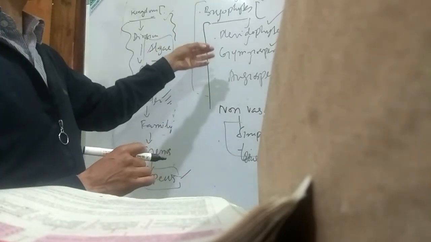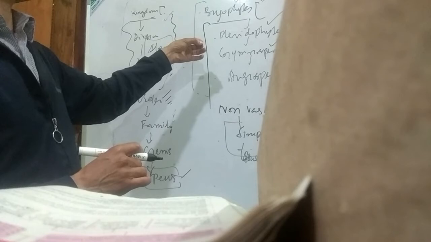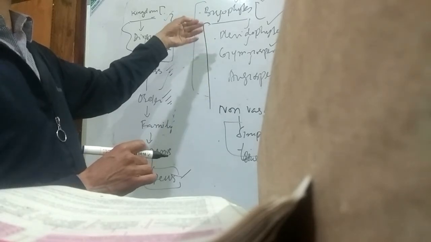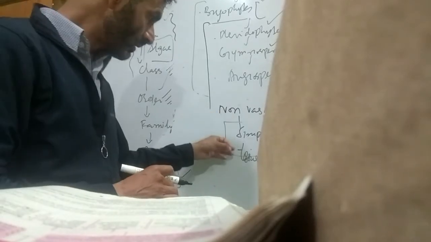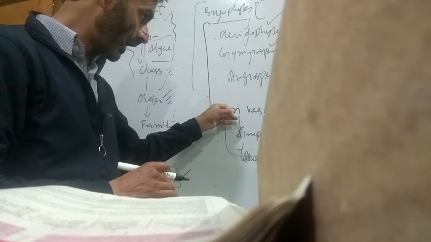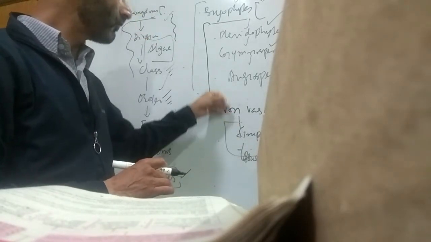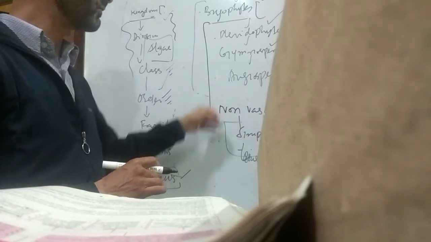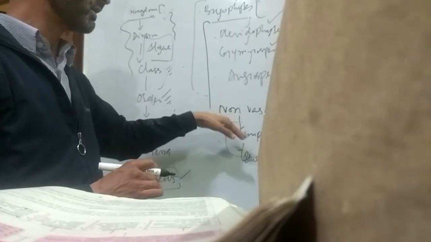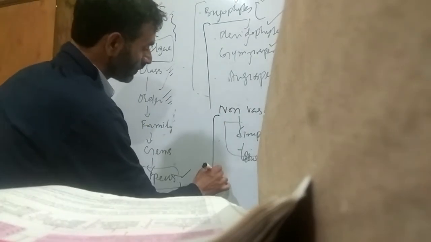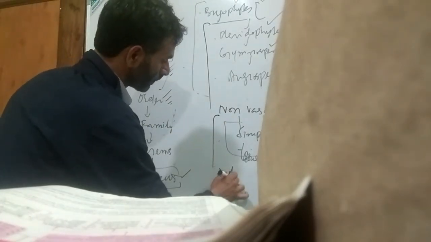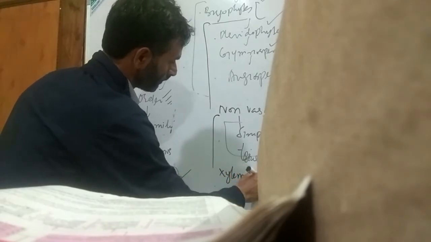Later on, we will study the structures that help in the absorption of water and minerals in bryophytes. But at present, we have to know that bryophytes are embryophytes and they differ from the other three embryophytes in being non-vascular. That is, they lack vascular tissue, xylem and phloem.